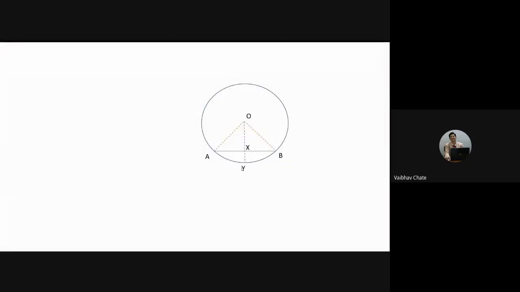Now, is the slide visible? Yes, sir. Can you see the picture clearly? Is the picture very clear with the alphabets and other things that are being mentioned? Yes, sir. Okay, good.